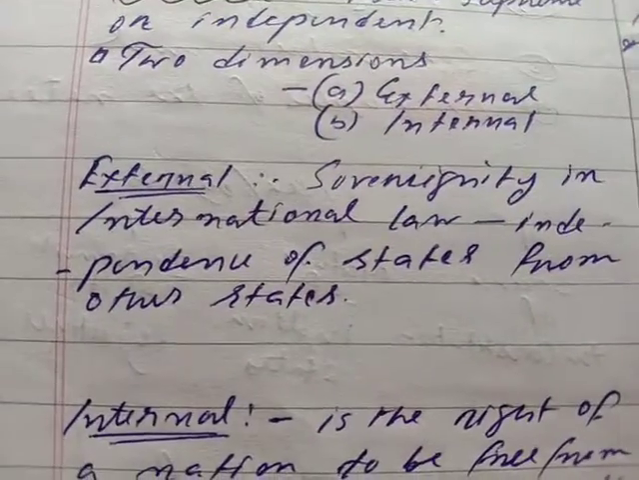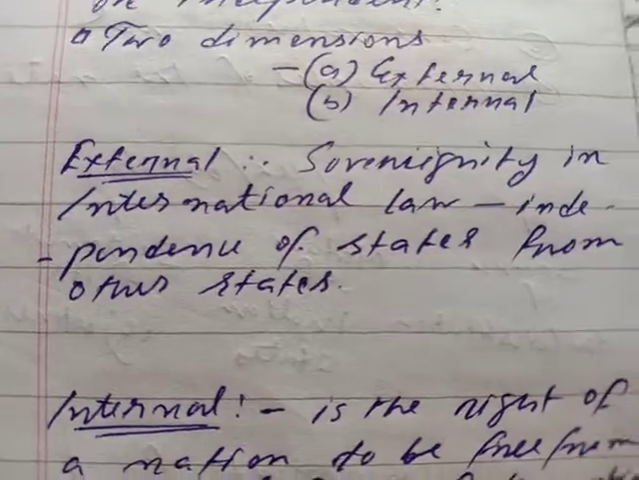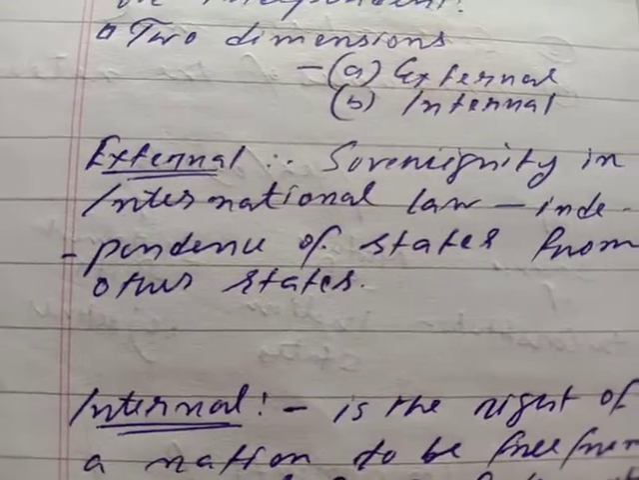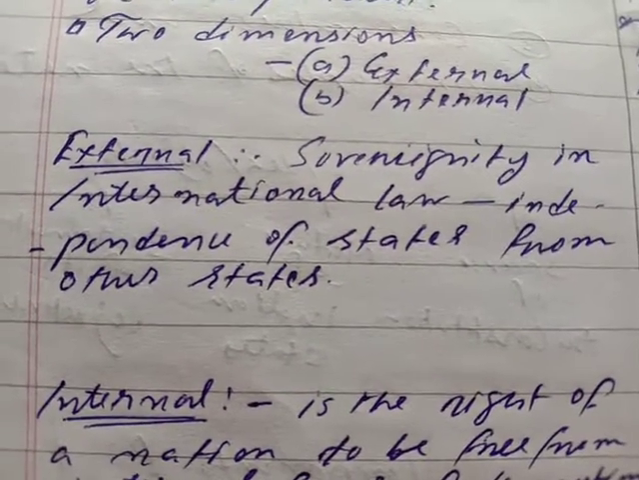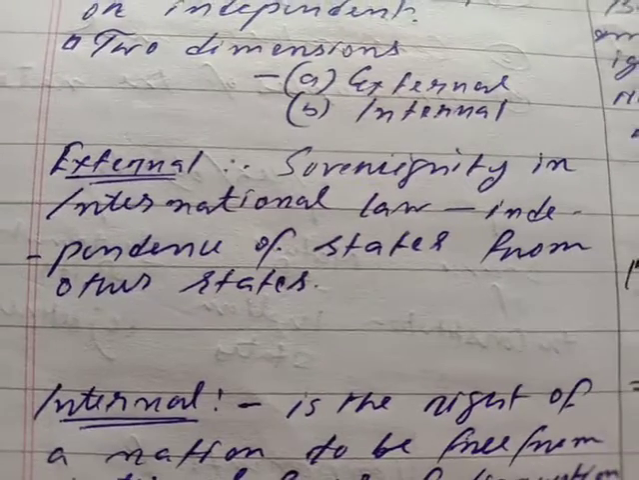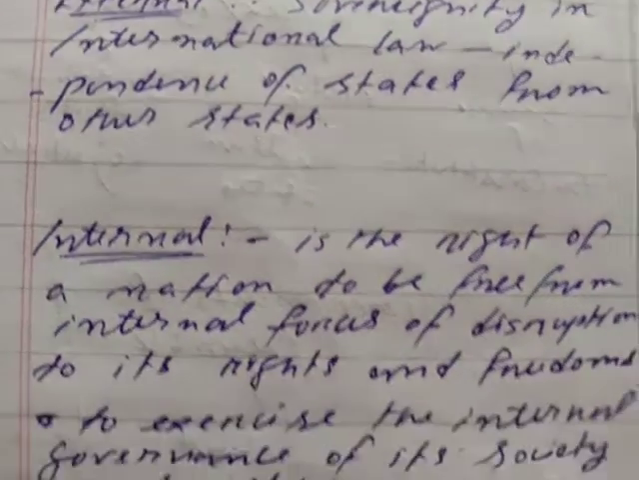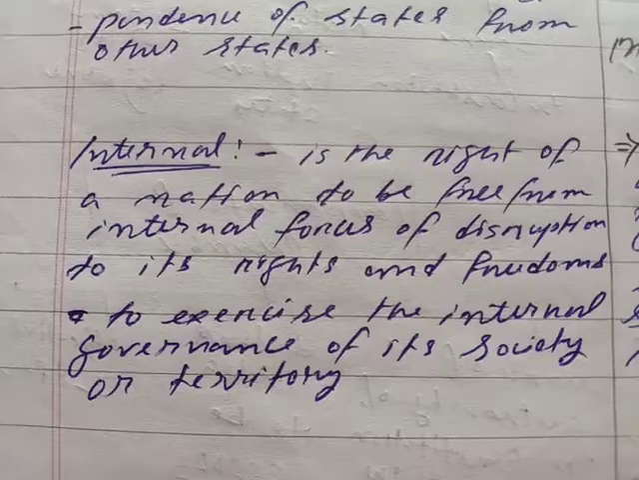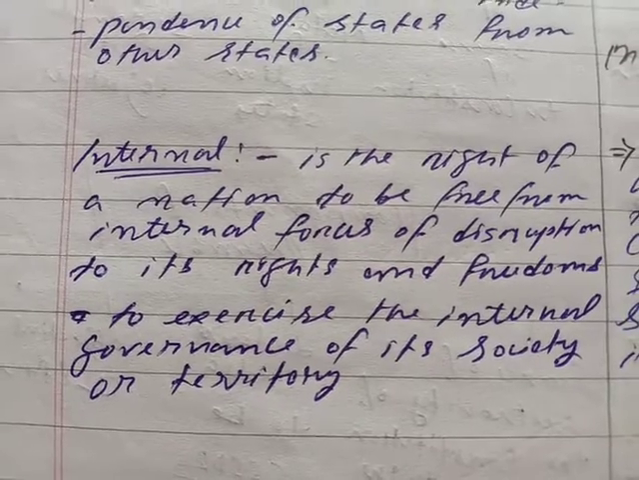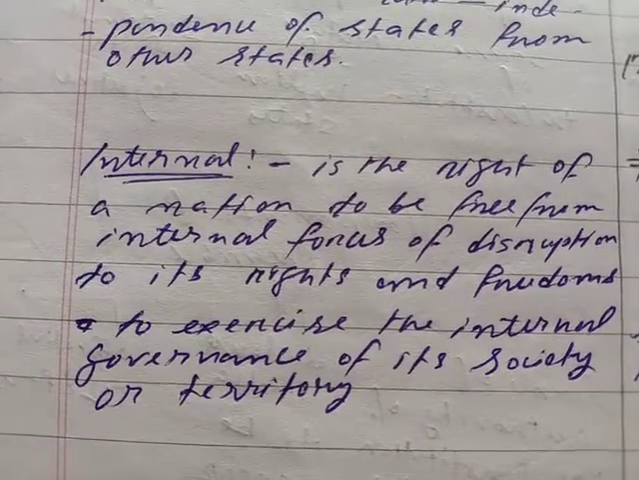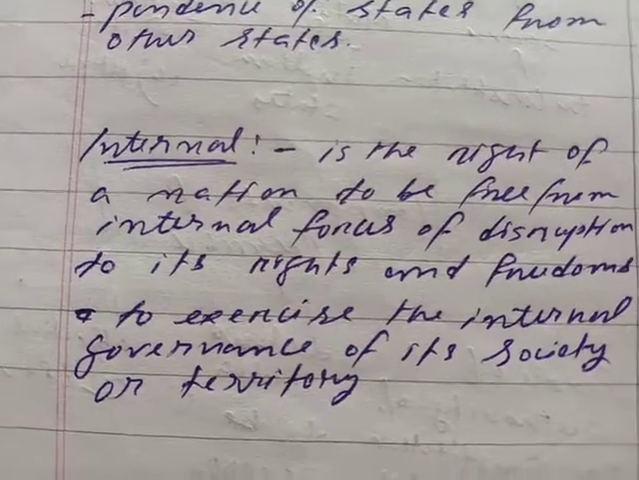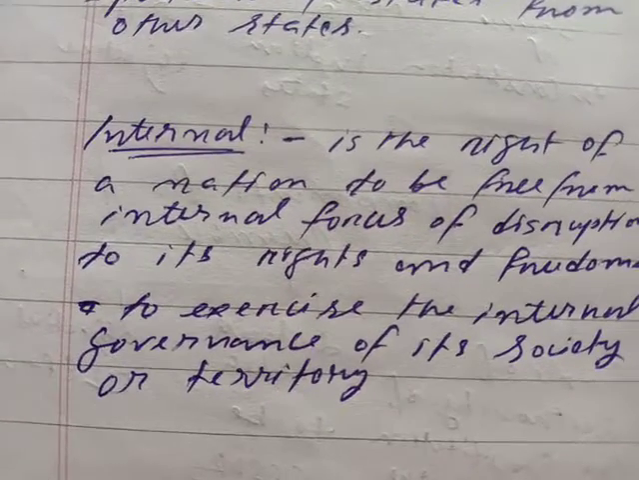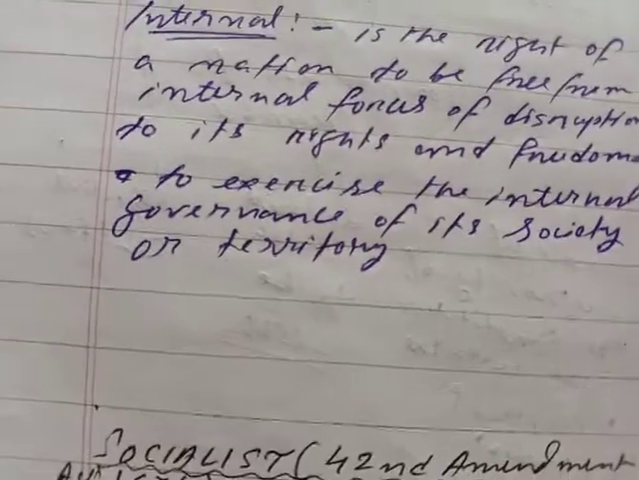External sovereignty is sovereignty in international law, independence of states from one another. For example, India is no longer a dominion of England. It is no longer under any other country. Internal sovereignty is the right of a nation to be free from internal forces of disruption to its rights and freedoms, to exercise the internal government of its society or territory.